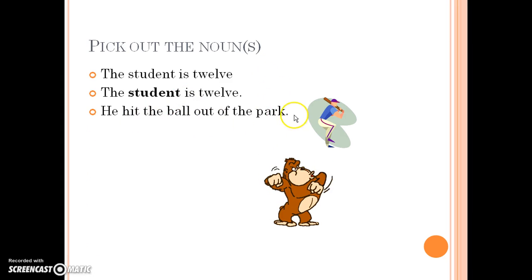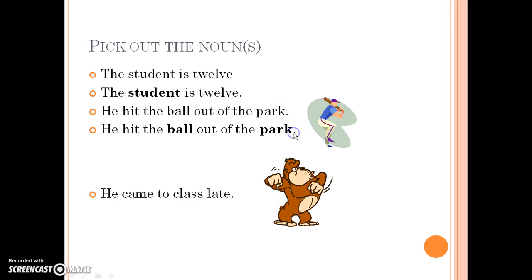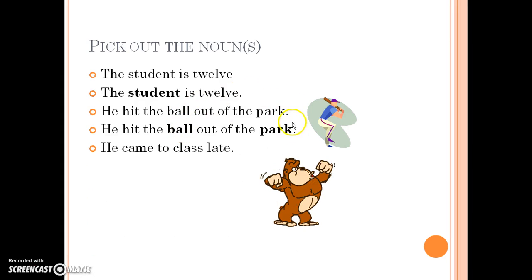He hit the ball out of the park. Well, hit is an action, so it's not that. Ball, yeah, it's a thing. It is a noun. And park is a place. So these are the two nouns, ball and park.